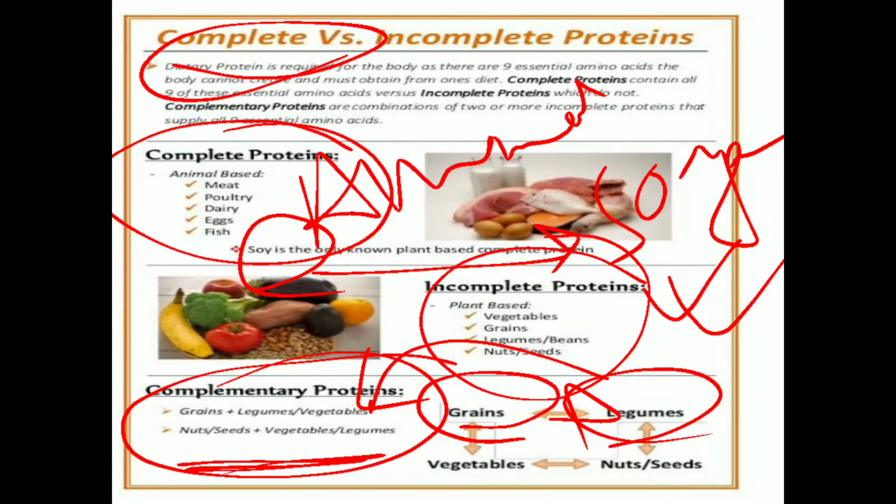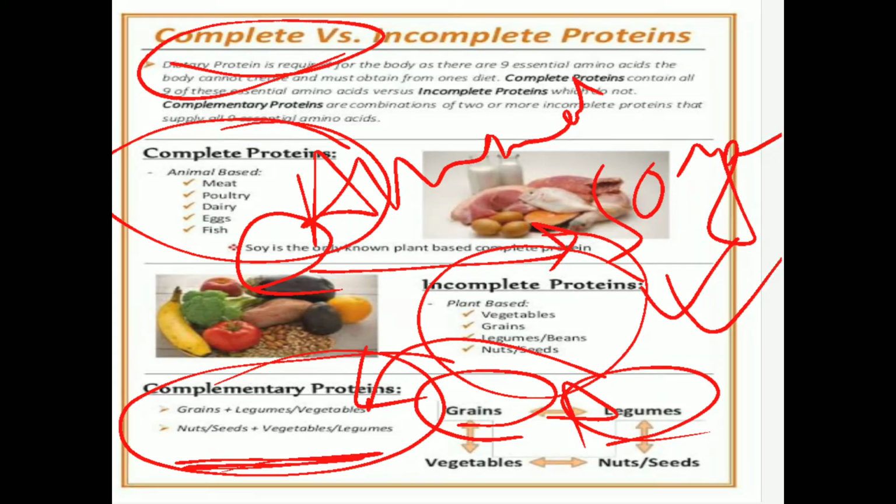This is why in the ICDS, in the school tiffin, in the school meal or the midday meal program, khichdi is very appreciated. Why is khichdi so much appreciated and highly acceptable? Because these are the complementary protein. These are having grains, legumes, and all the vegetables. So we can get all the kinds of protein from that one food source.